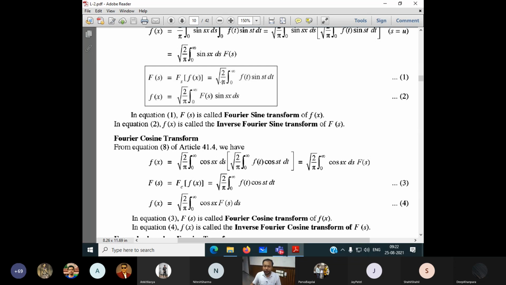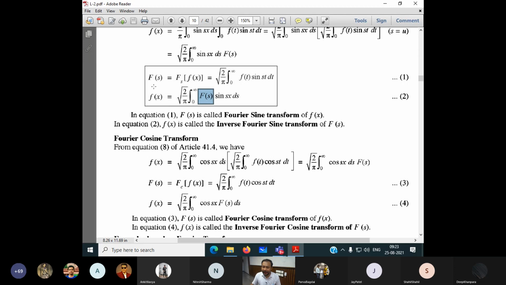Now come up here. The formula is square root of 2 by pi, integral 0 to infinity, f(t) into sin(st) dt. And if I want to find the inverse, small f is equal to square root of 2 by pi, integration 0 to infinity, capital Fs(s) sin(sx) ds. It means if I want to find the small f, the inverse transform, then capital Fs should be given to you.